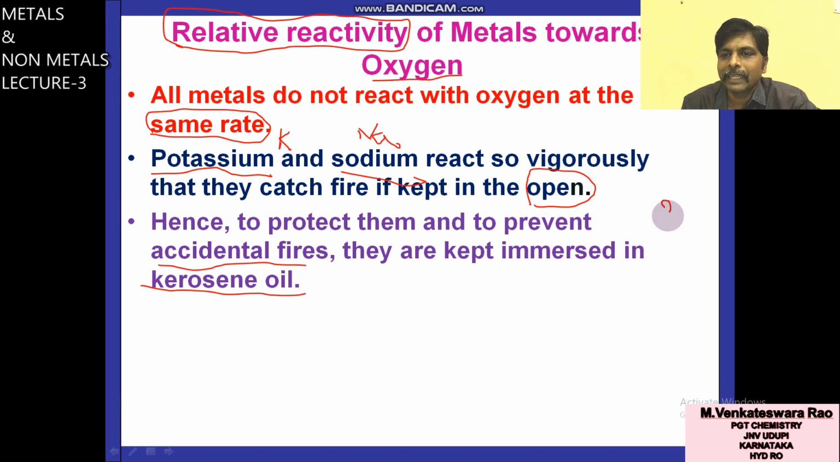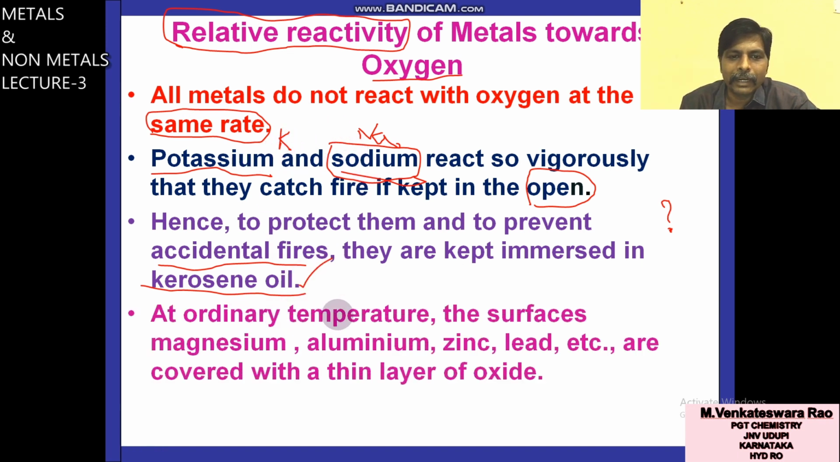Here one question will come in exams. Like this they will ask, why can sodium metal be stored in kerosene oil? Because if you keep sodium metal in open atmosphere, it will catch fire. It will vigorously react with air. So to prevent the reaction of sodium metal with air, you keep it in kerosene oil. Not only sodium, potassium is more vigorous than sodium. At ordinary temperature, the reactivity of potassium and sodium is more.